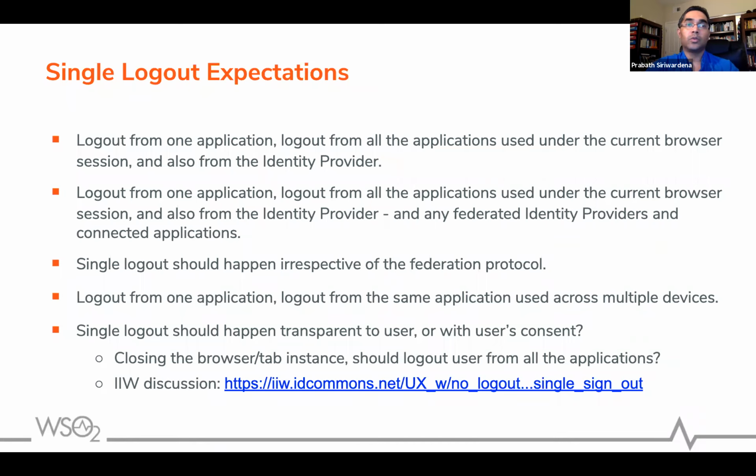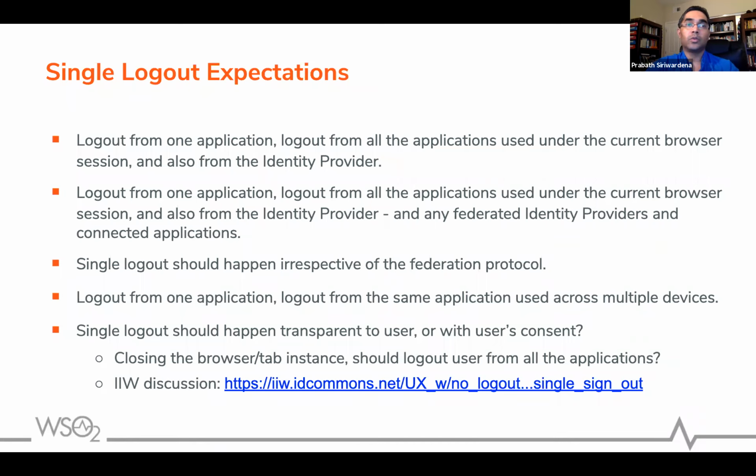For example, single sign-on is a SAML profile. Single logout is a SAML profile, right? In a SAML profile, we combine all those 3 together and say how you can use them to solve this specific problem. So what I want to highlight is that single logout is a SAML profile. Let's see how this works.